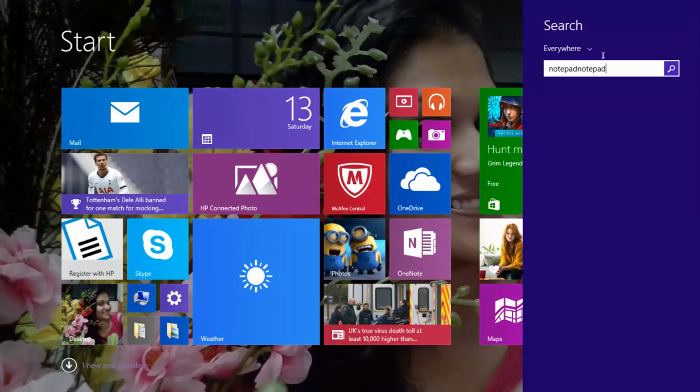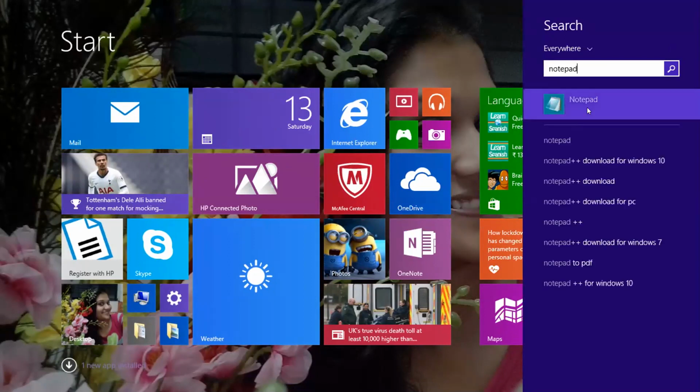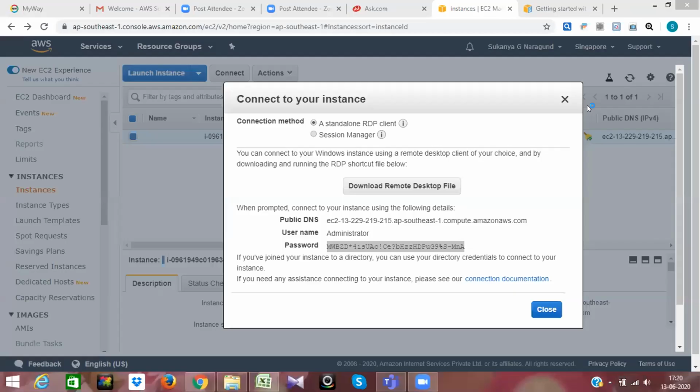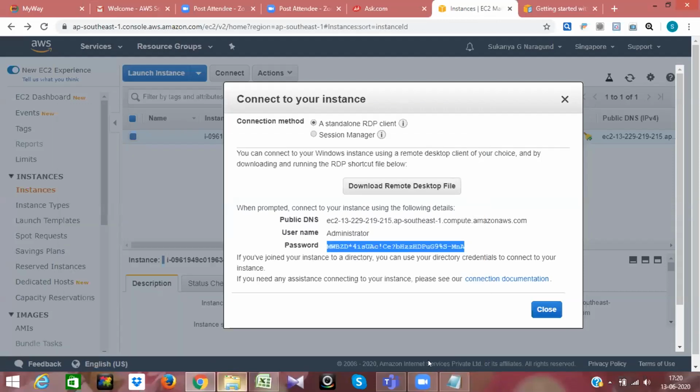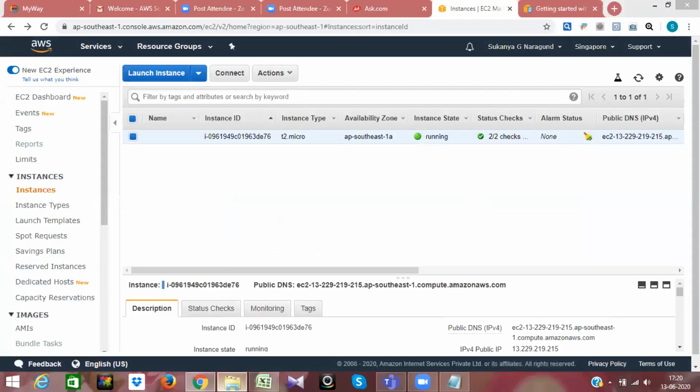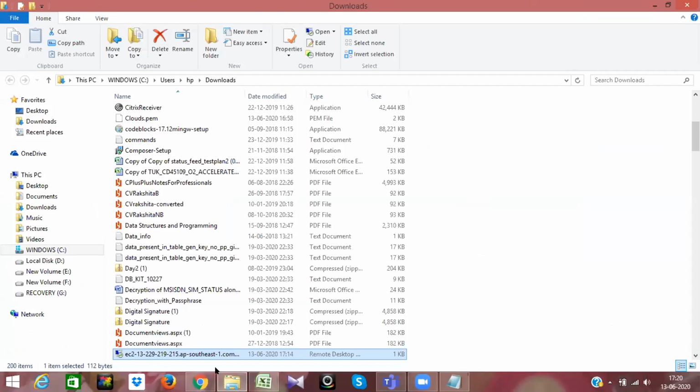It will open for you. Otherwise, you'll have to type so many things. Yeah, you just make a note of your password, please. Excellent. Minimize this. Close this. Minimize this and go to your RDP. Double click.